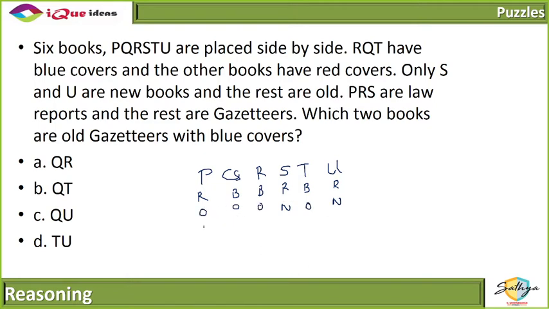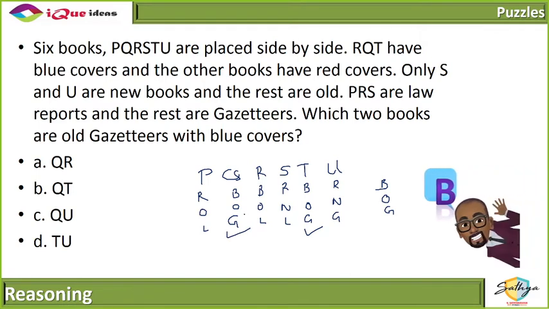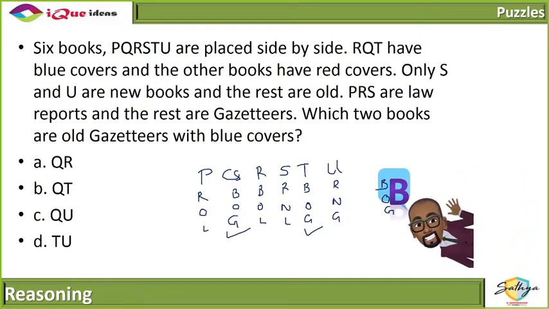P, R, S are law gazetteers reports and the rest are gazetteers. So which two books are old gazetteers with blue covers? So we are looking at options Q and T. So B is my correct answer.